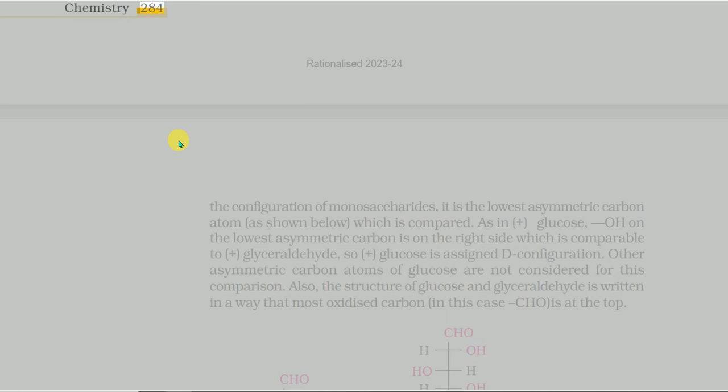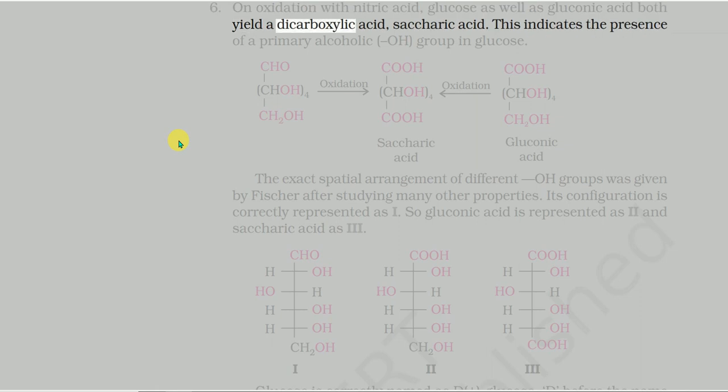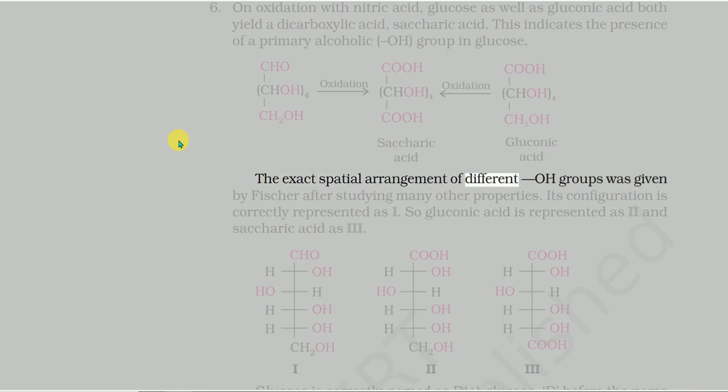6. On oxidation with nitric acid, glucose as well as gluconic acid both yield a dicarboxylic acid, saccharic acid. This indicates the presence of a primary alcoholic OH group in glucose. Glucose oxidizes to saccharic acid, and gluconic acid oxidizes to saccharic acid. The exact spatial arrangement of different OH groups was given by Fischer after studying many other